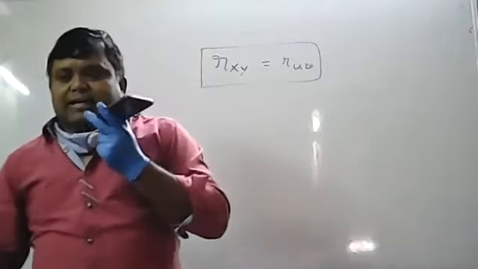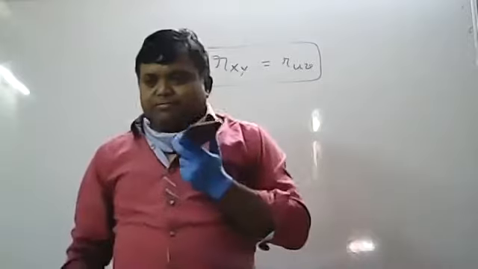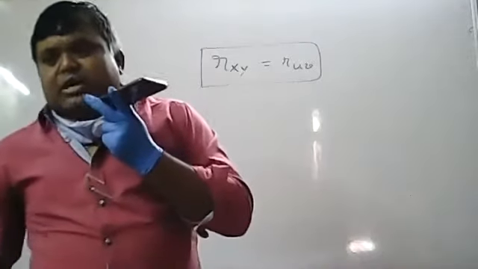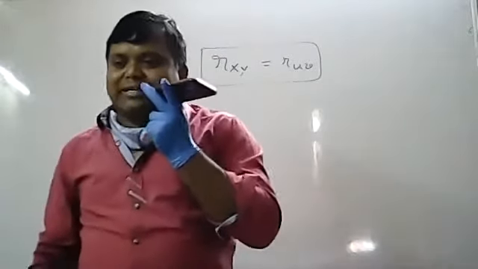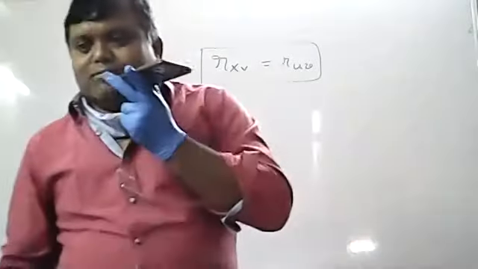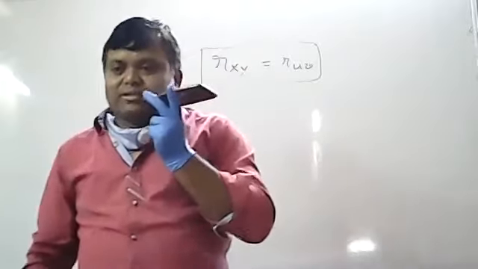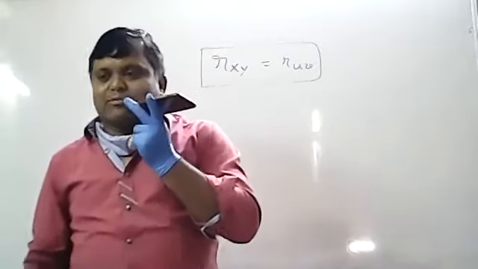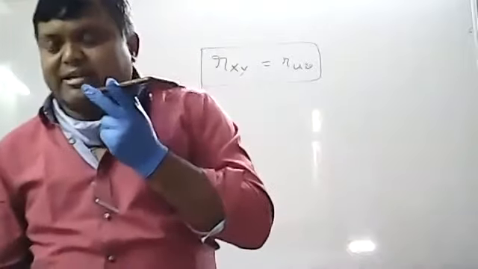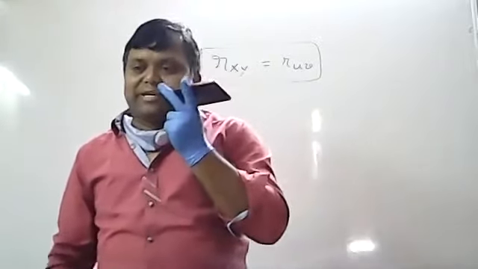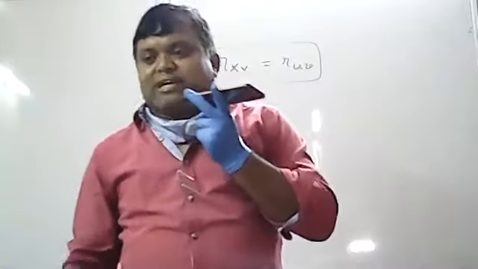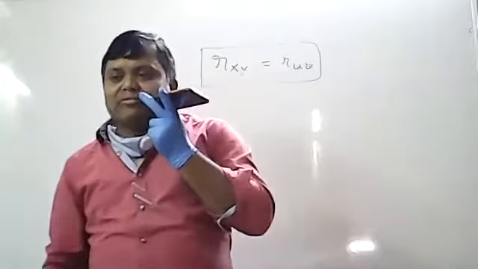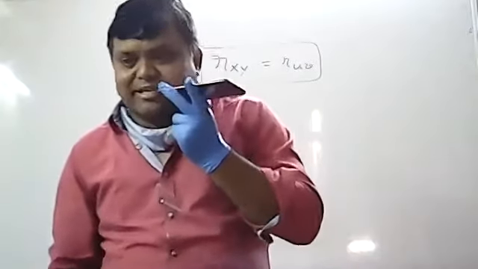Write it in the next line. Start the proof. In moments, in first semester, you have written that central moments are independent of change of origin, but not of scale. You have learned central moments and non-central moments under change of origin and scale. There you considered u equal to x minus a by h, v equal to y minus b by k. Whenever you are changing origin and scale, always u is x minus a by h and v is y minus b by k.